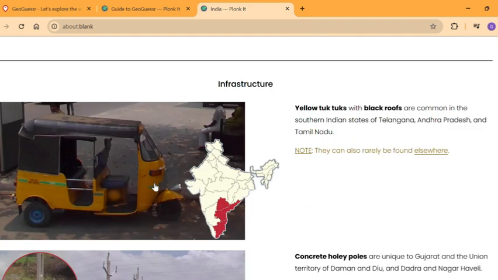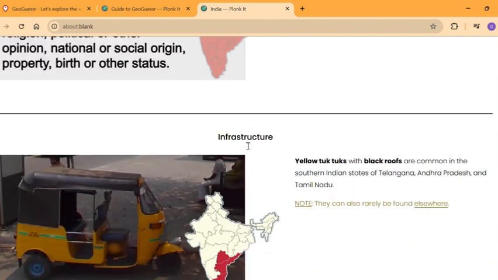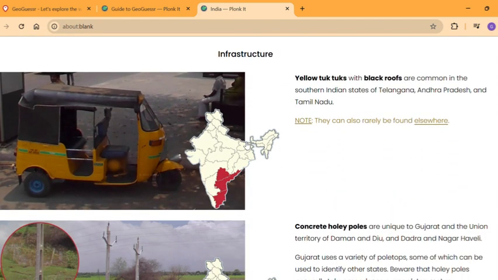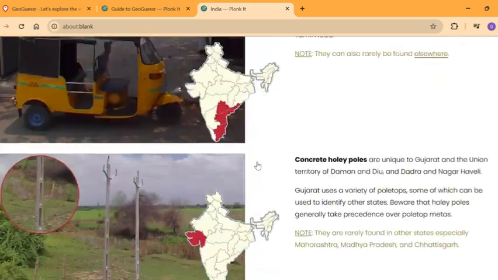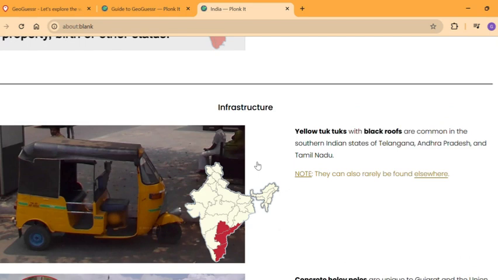So now we move on to the infrastructure of India. So infrastructure means basically all the various utility poles, as well as some useful clues all over the country that we could use to get a specific region guess on specific areas.